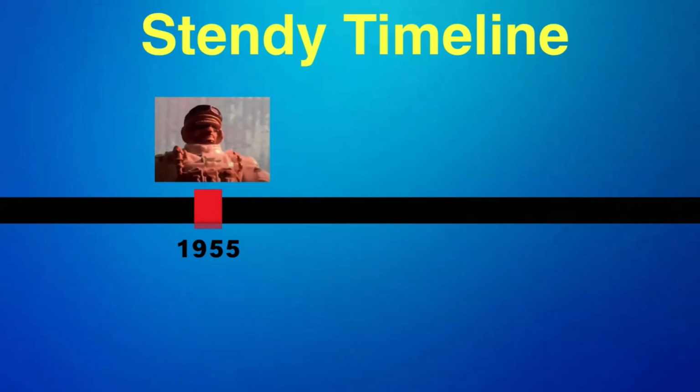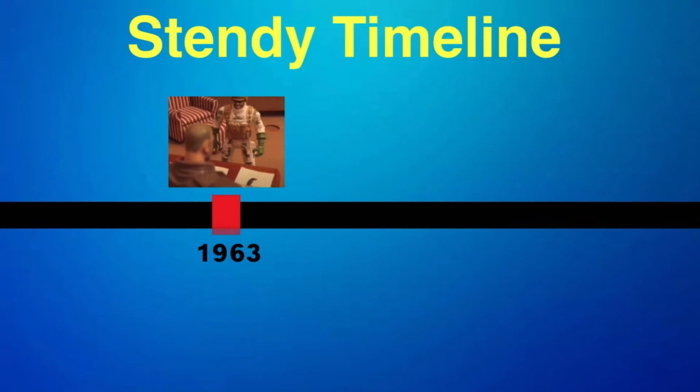However, after all these events unfolded, Stendy went into hiding and wasn't even discussed anymore in the general public until 1955, when a man by the name of Richard traveled to Scotland to try and bring back the subject of Stendy into play. Richard then continued to do his work on the Loch Ness Monster and Stendy for 8 years until he befriended someone by the name of Jack in 1963.